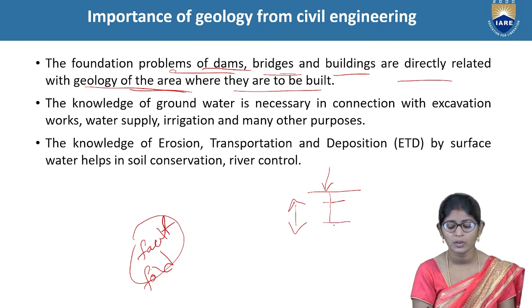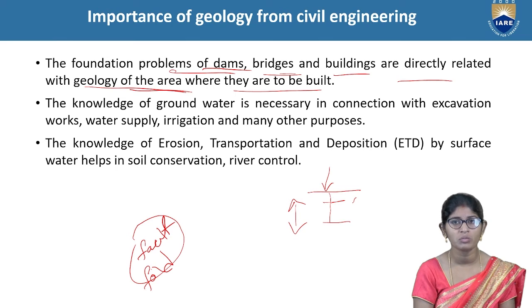In Anantapur regions and Rajasthan areas, there is less water content in the groundwater table. Some areas have more water content. We have to know the groundwater table and use that knowledge in excavation works.